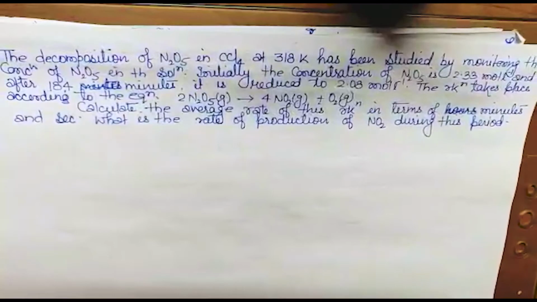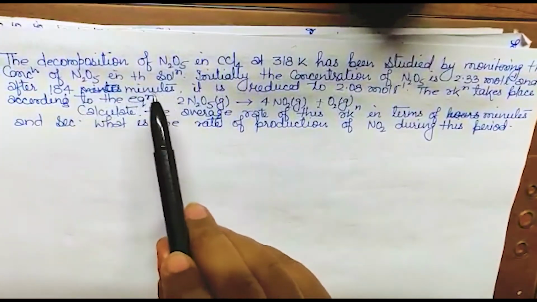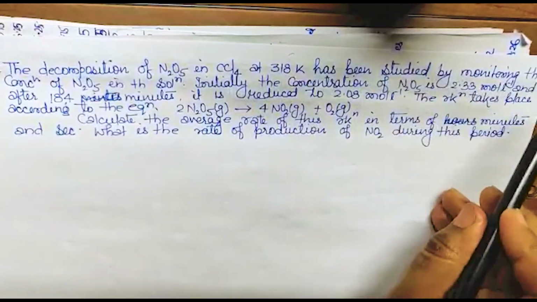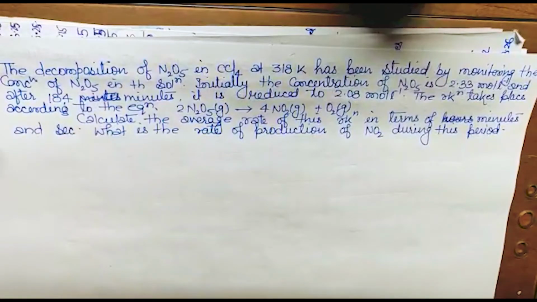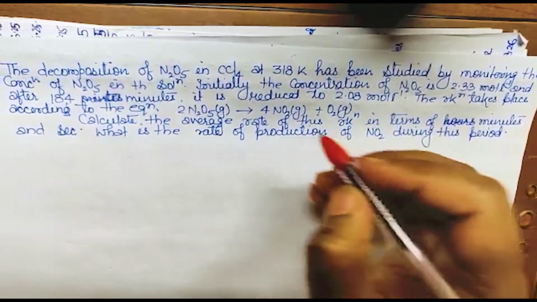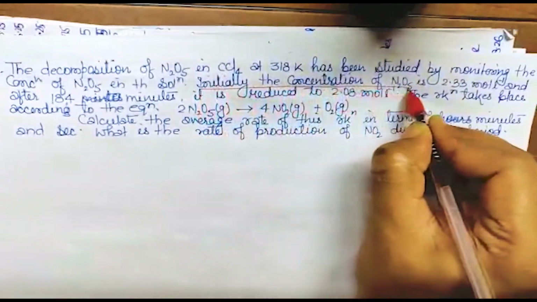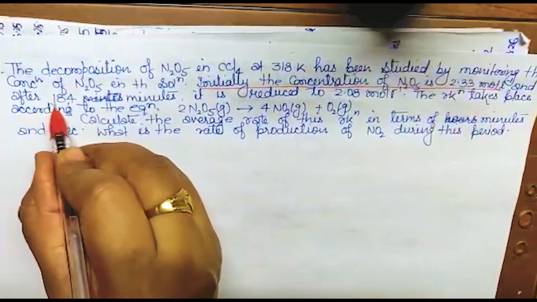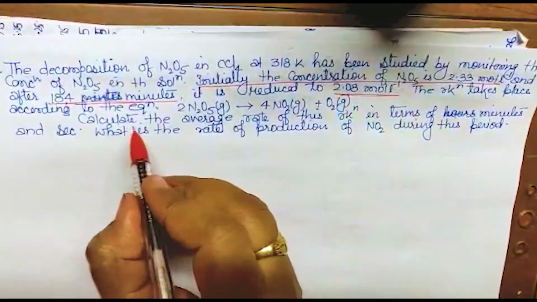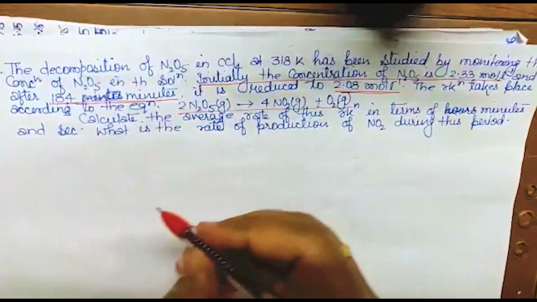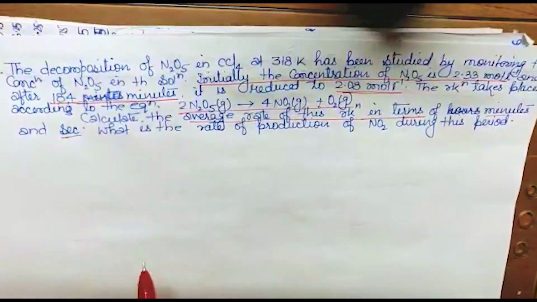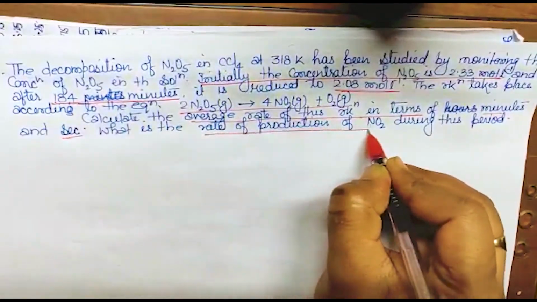Here I have a question for you. The decomposition of N2O5 in CCl4 at 318 Kelvin has been studied by monitoring the concentration of N2O5 in the solution. Initially the concentration of N2O5 is this, and after 184 minutes it is reduced to this, and the reaction takes place like this. You have to find the average rate of the reaction in terms of minutes and seconds, and also the rate of production of NO2.